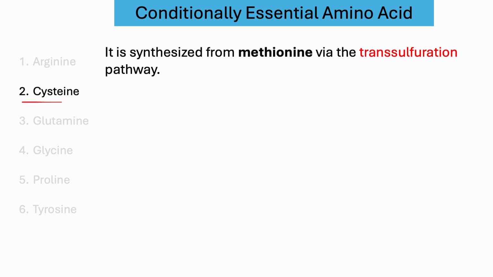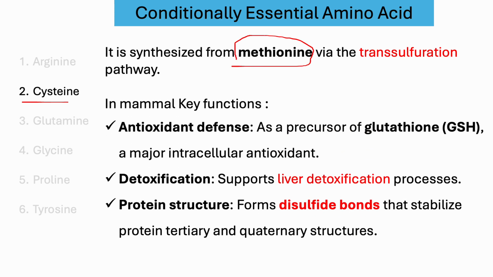What about cysteine? Cysteine is synthesized from methionine via the transsulfuration pathway, and in mammals, cysteine is a precursor of glutathione, a major antioxidant metabolite, which has a great impact on antioxidant defense.